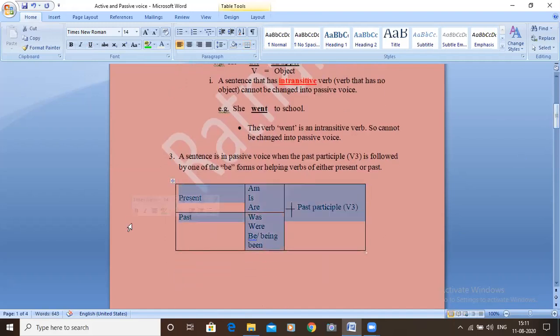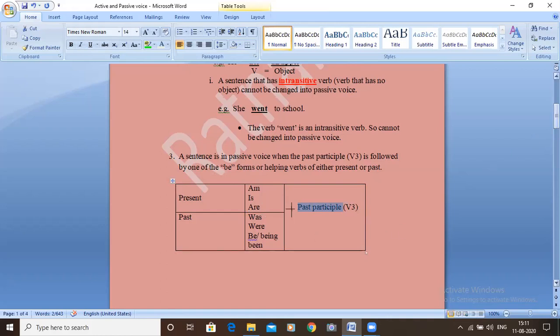See, when a sentence has one of these B forms followed by the past participle V3, when a V3 has a B form before it, the sentence can be said to be in passive voice.